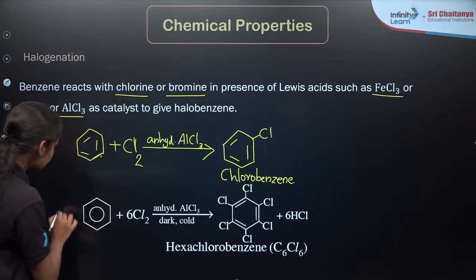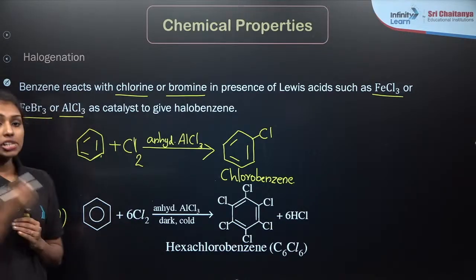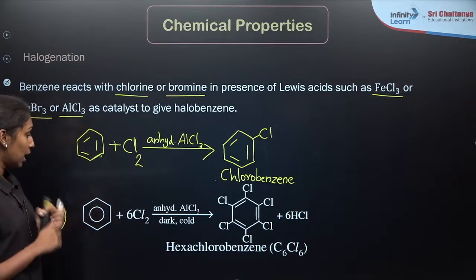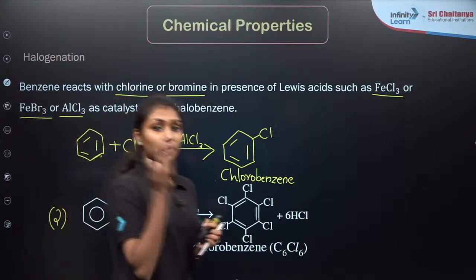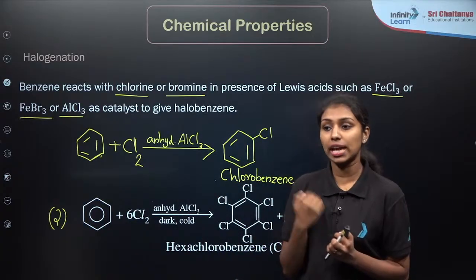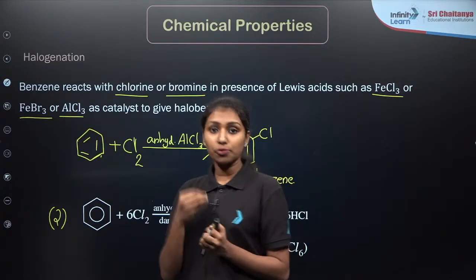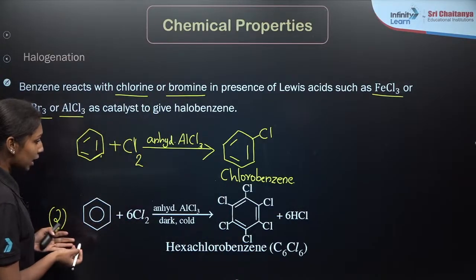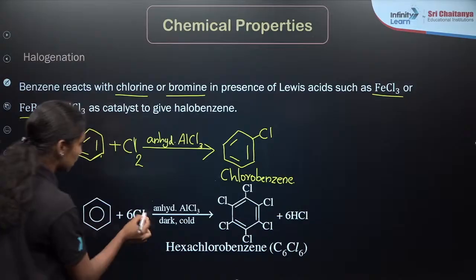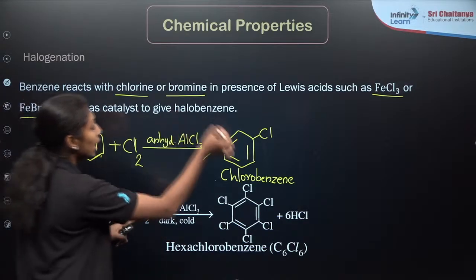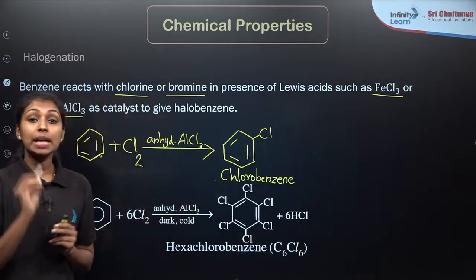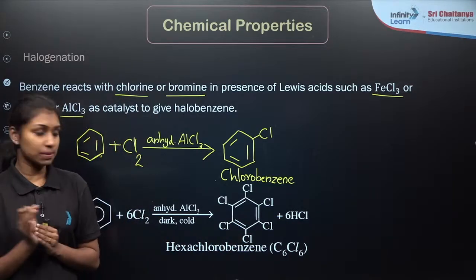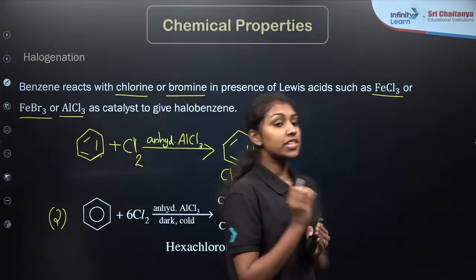Instead of this, if you have taken the second reaction, this is our second reaction. What you are observing here, I am adding 6 molecules of Cl2, which means that I am adding excess of reagent here, excess of chlorine. If you are adding excess of reagent in the case of halogenation, you will get a product like this. What is the product here? With 6Cl2, all the hydrogen atoms present in the benzene get substituted by chlorine atoms to form hexachlorobenzene, C6Cl6 molecule, by releasing 6 molecules of HCl. Clear?